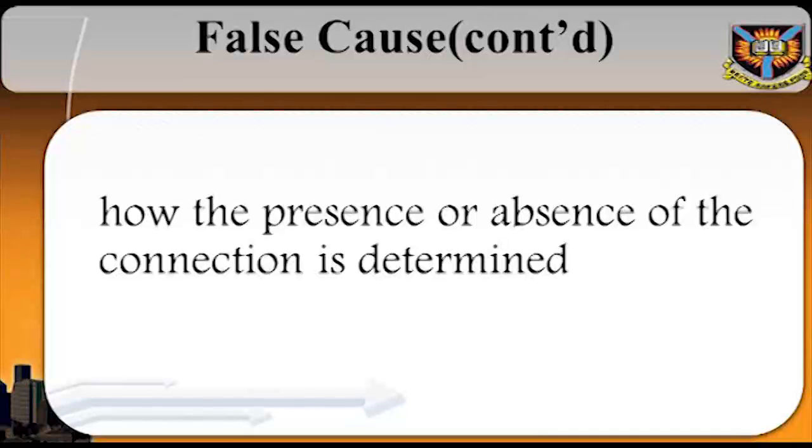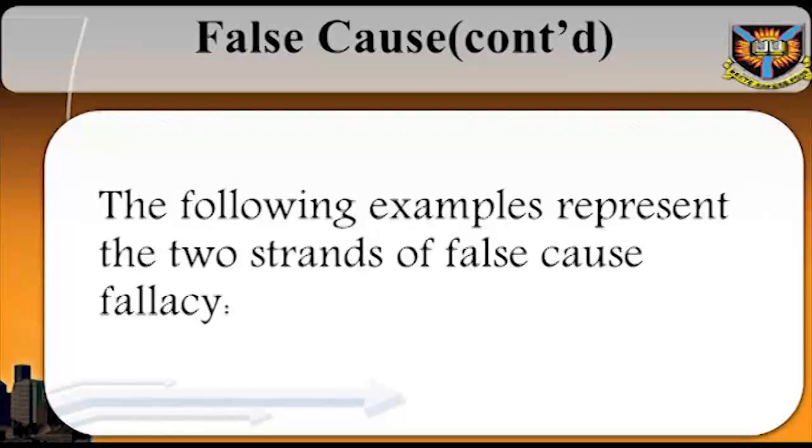A. Non causa pro causa. This fallacy occurs when we presume the reality of a causal connection, say between X and Y, that does not really exist. And B. Post hoc ergo propter hoc. This fallacy occurs when we presume that an event Y is caused by another event X that occurred immediately before it. The following examples represent the 2 strands of false cause fallacy.